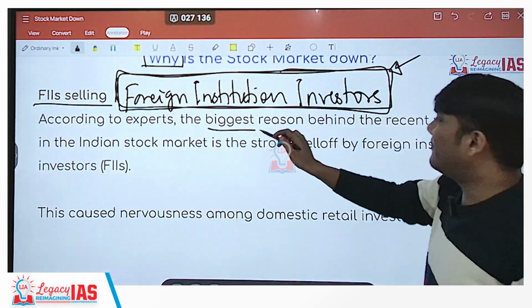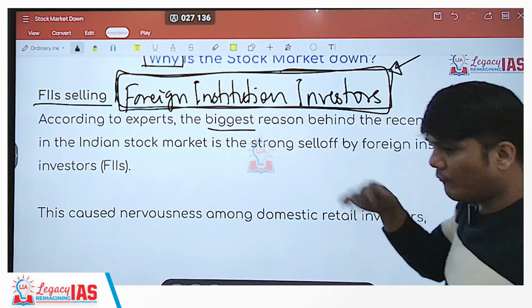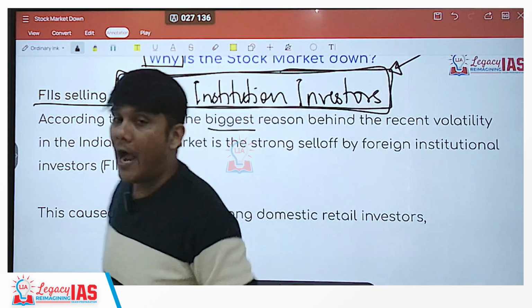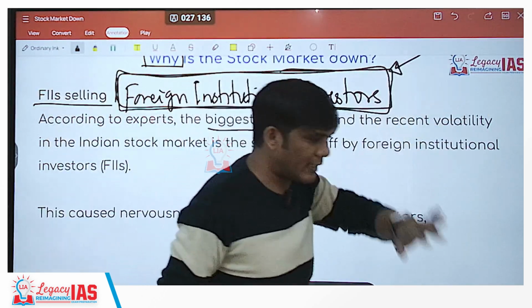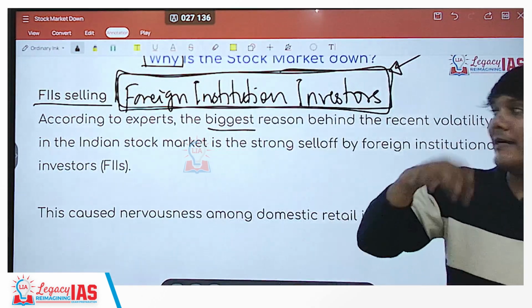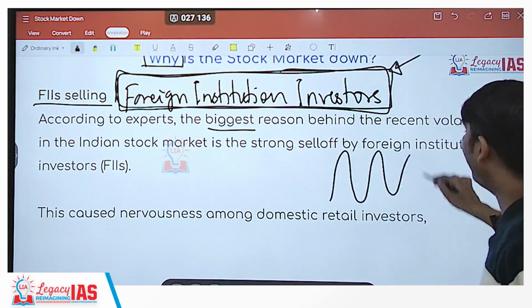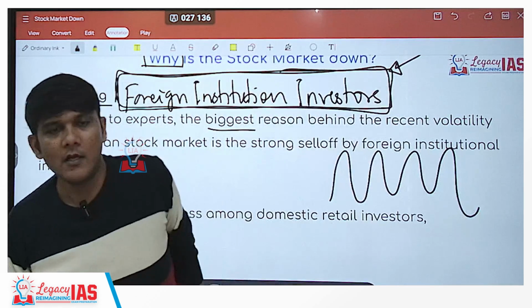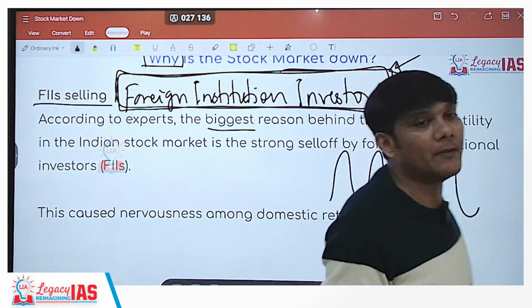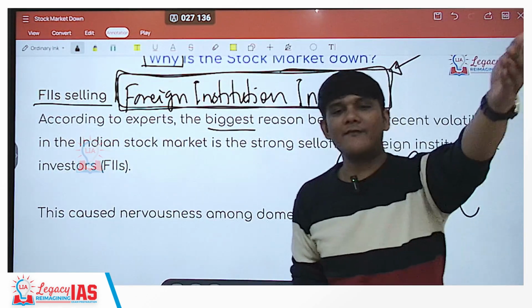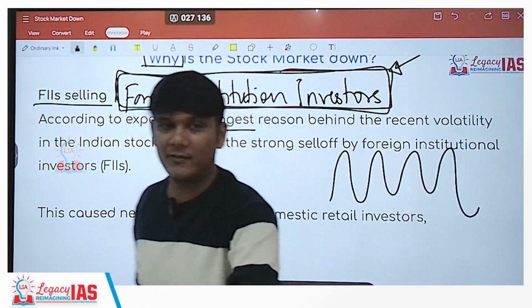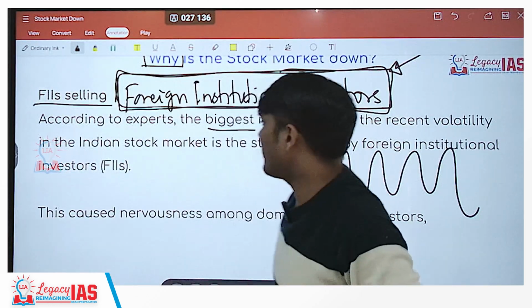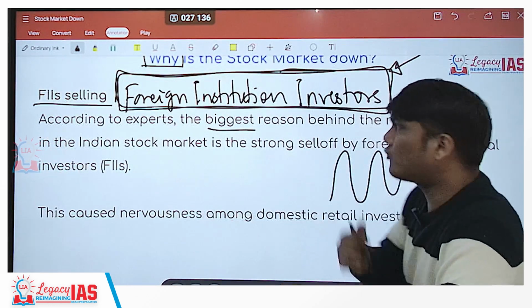They are saying that the biggest reason behind the recent volatility... What is volatility? Either it's shooting up too much or shooting down too much. So that is volatile, highly volatile, erratic. For example, cryptocurrency, right? Your Bitcoin is volatile. Suddenly it will be 45 lakhs, then come back to 27, 28 lakhs, right? A huge change. So cryptocurrencies are actually volatile.